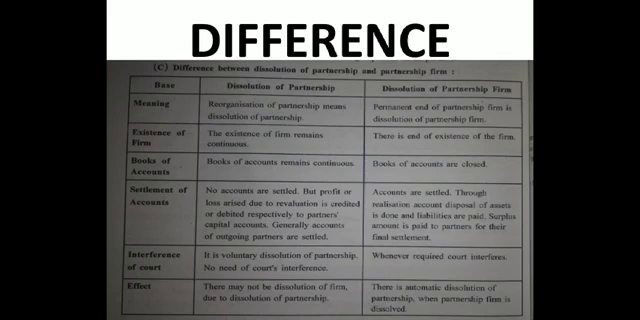And here, just because the entire partnership firm is dissolved, the books of accounts are closed. Once everything comes to an end, everything is to be closed. Then, settlement of accounts. No accounts are settled, but profit or loss arising due to revaluation is credited or debited respectively to partners' capital accounts. Generally, accounts of outgoing partners are settled. Understand the point, important point.